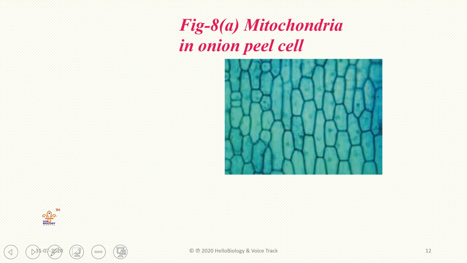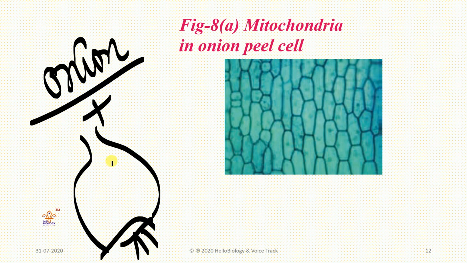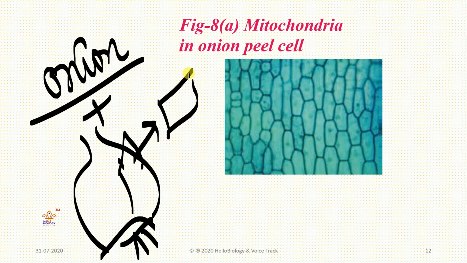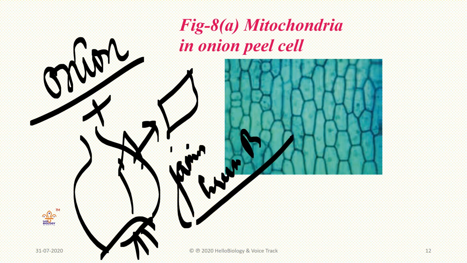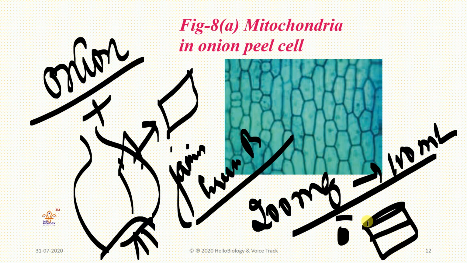What is that? First we need to take a small onion peel out. The onion will be there, so the peel will be there, and that peel we need to take out. On that we need to add Janus green B solution. How do we prepare this solution? 200 mg in 100 ml of water. 200 mg means a small tablet-like structure, a little pinch, in 100 ml of water, which is half a glass of water.